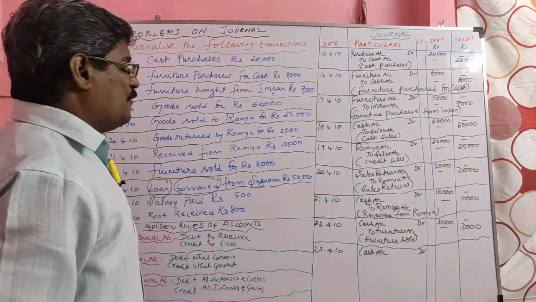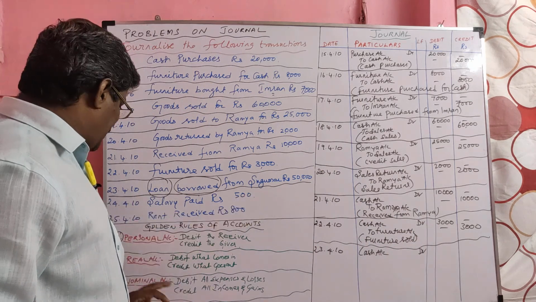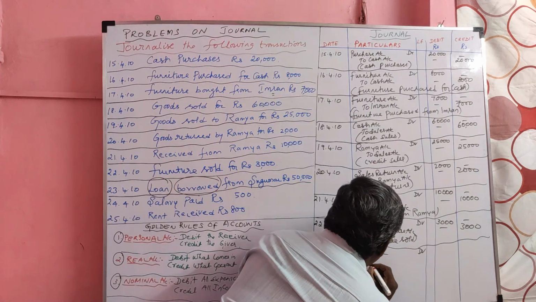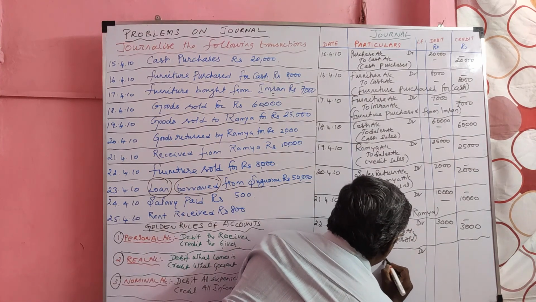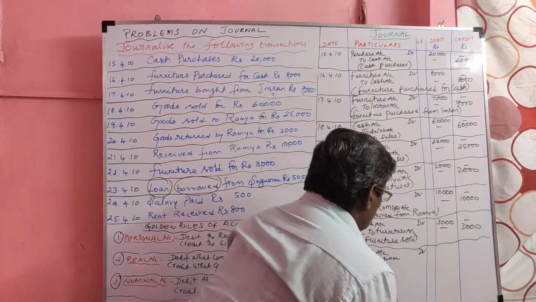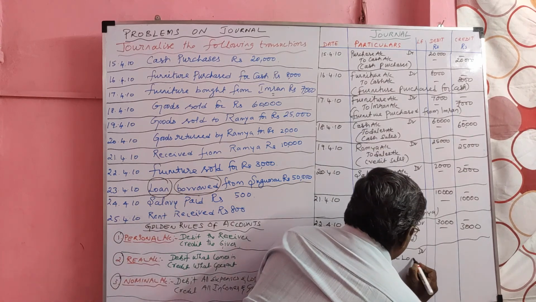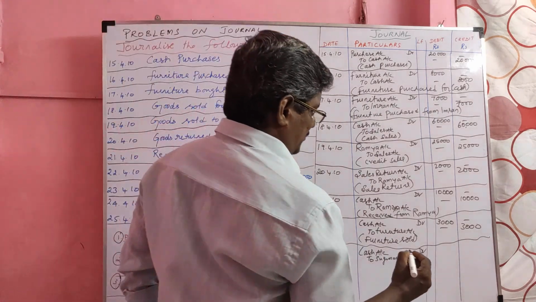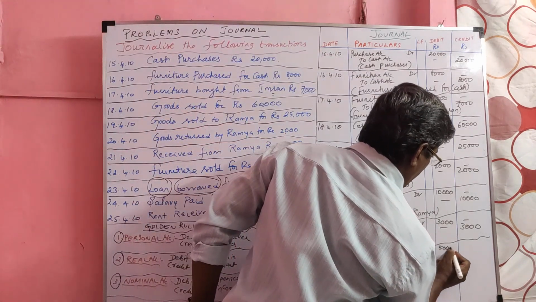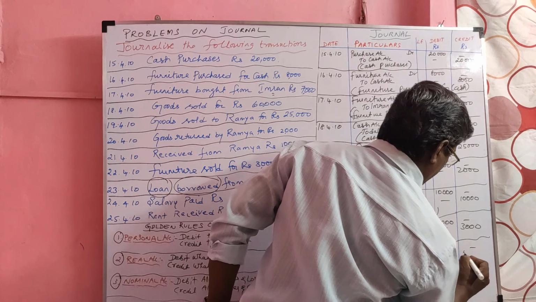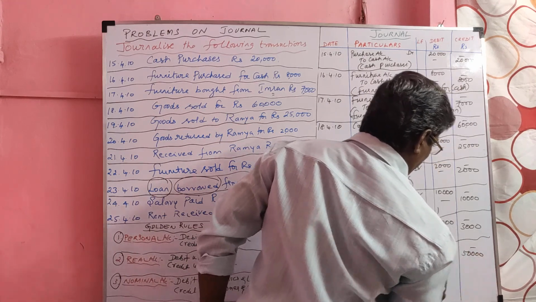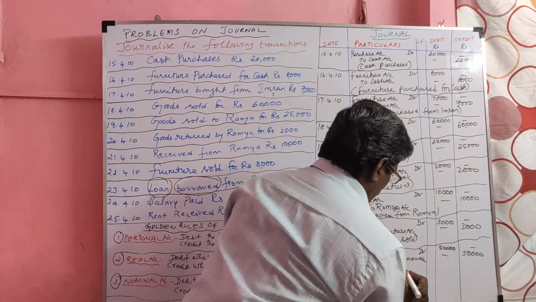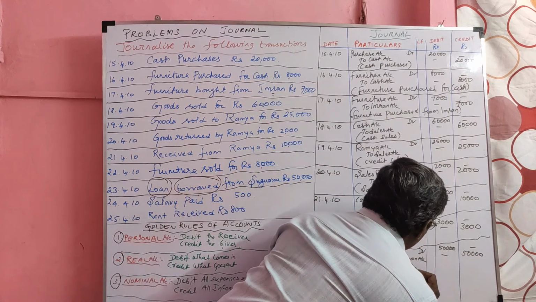Who gave money? Sukumar. Sukumar is the personal account. Since he is a giver, we should credit Sukumar. So we have to repay. So we should give one suffix called Sukumar loan account. The value of transaction 50,000. Narration we can write: loan from Sukumar.